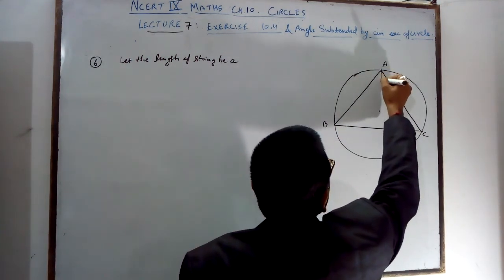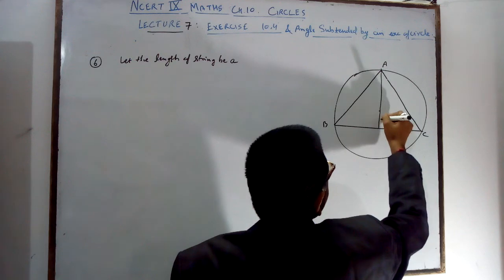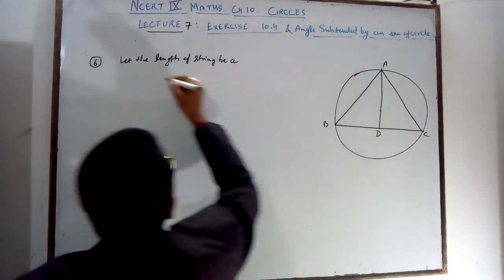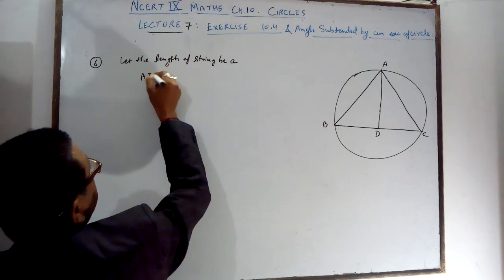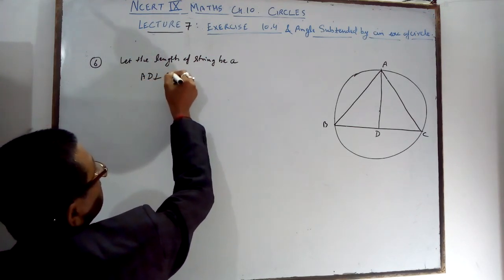So draw a perpendicular on it. You will draw AD perpendicular to BC.